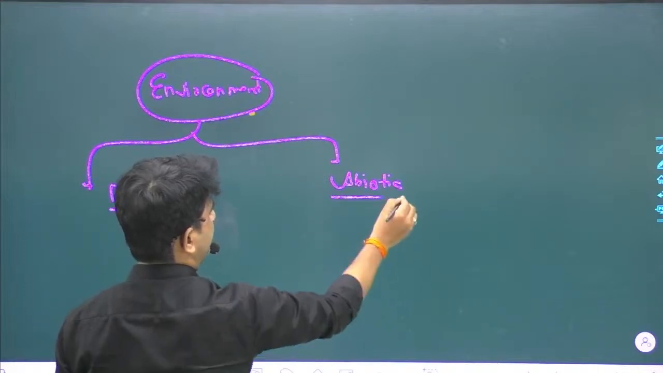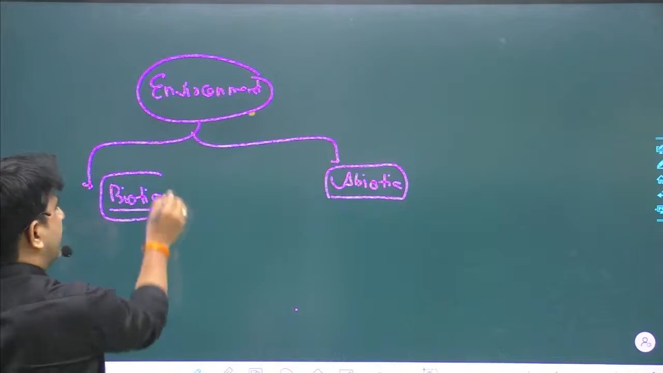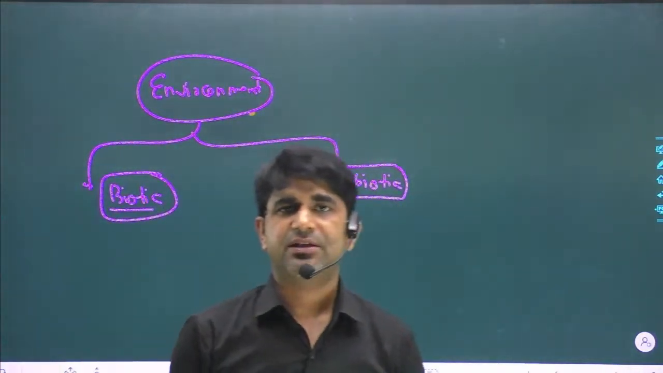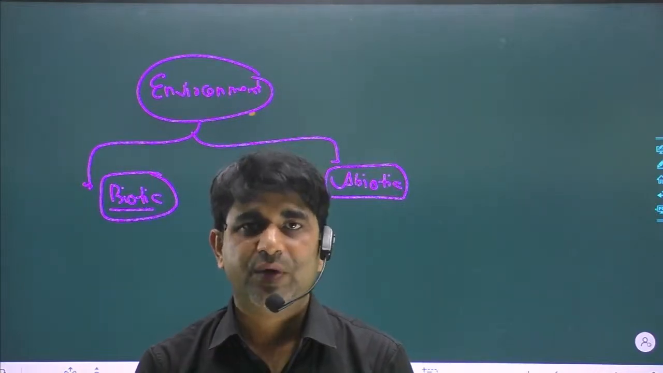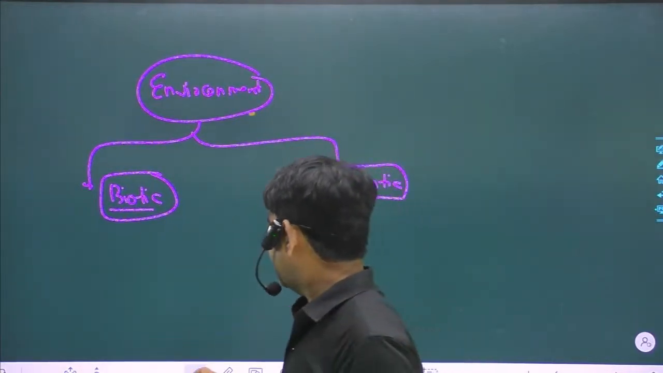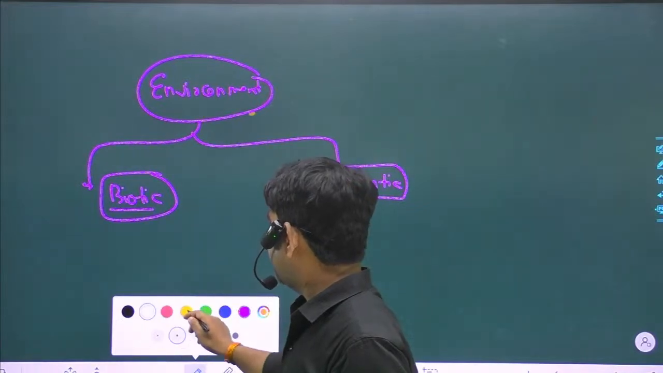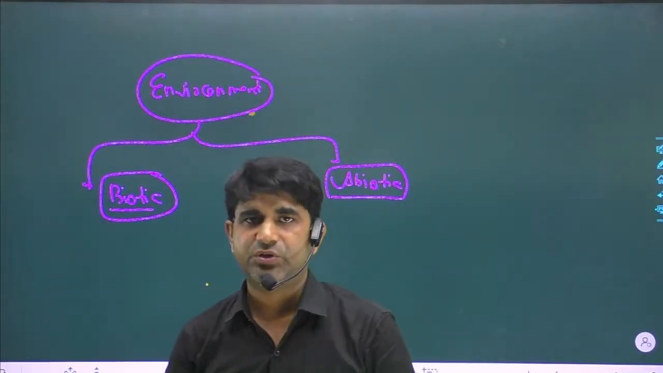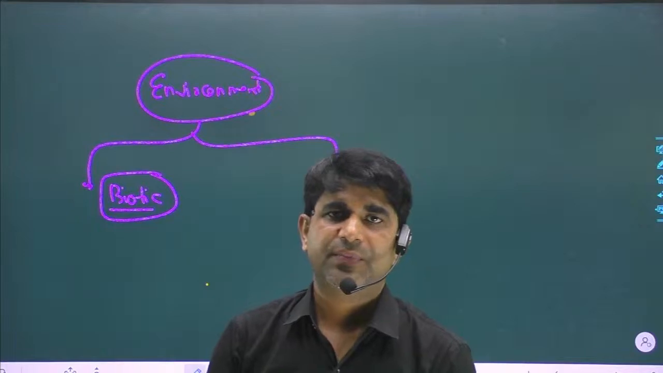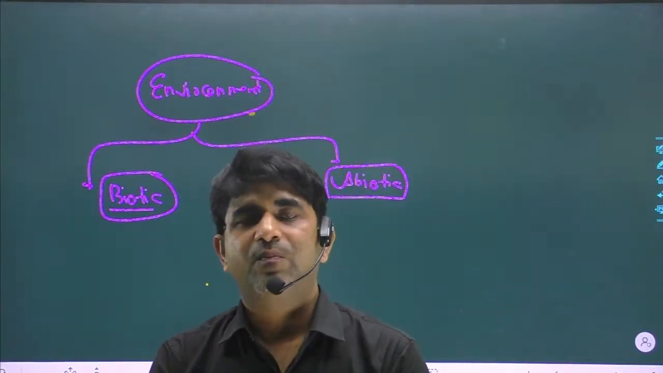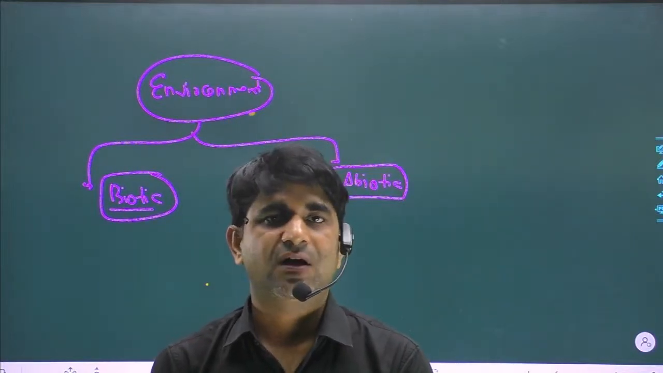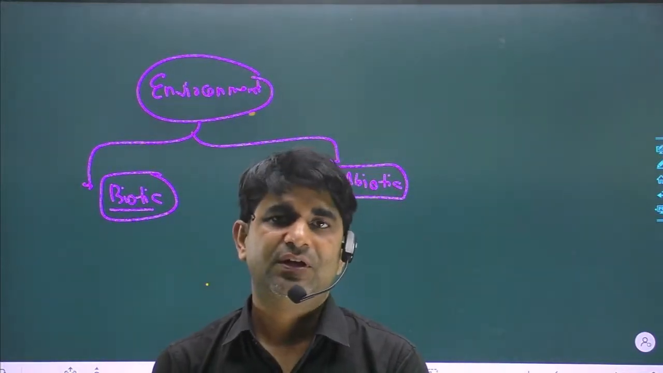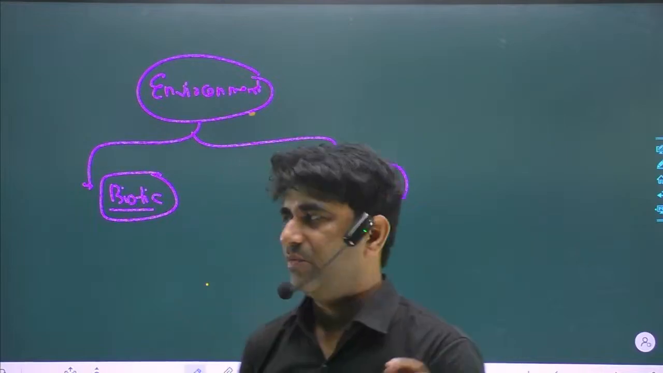When someone asks you what do you mean by biotic component, you can say all the living things, anything which has life, will be the biotic component of any environment. On the other hand, anything which is involved in making an environment but doesn't have life is the abiotic component of the environment. Suppose I take an example.